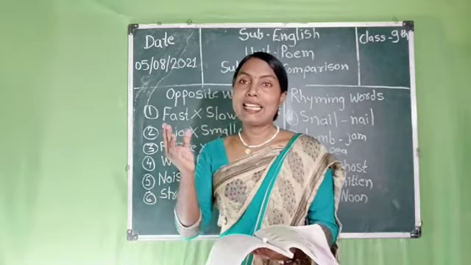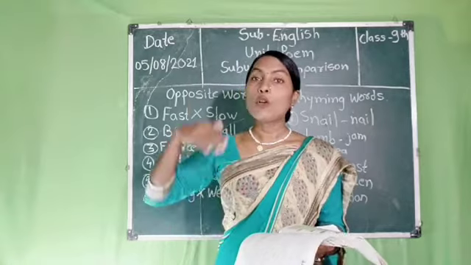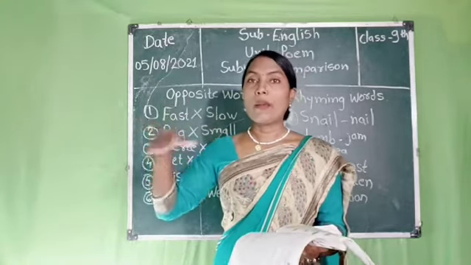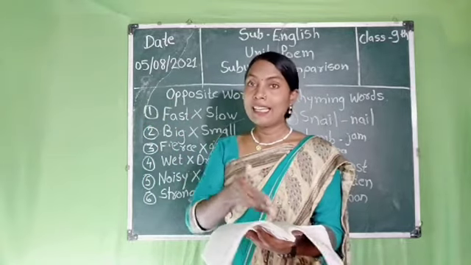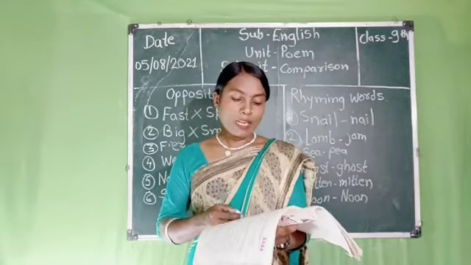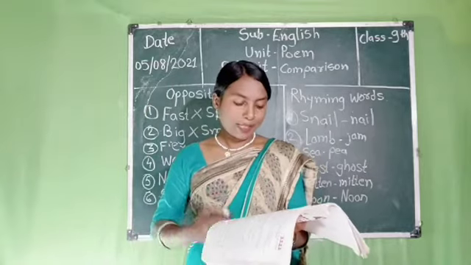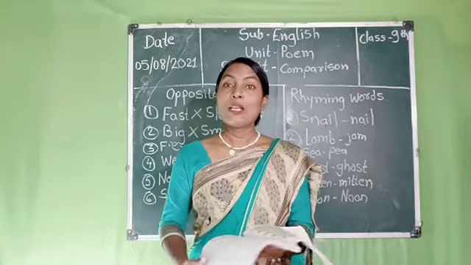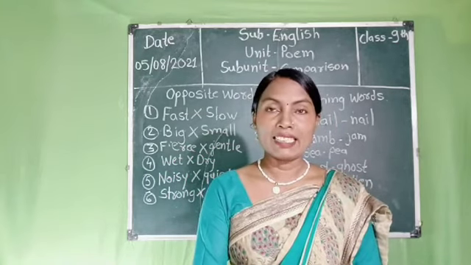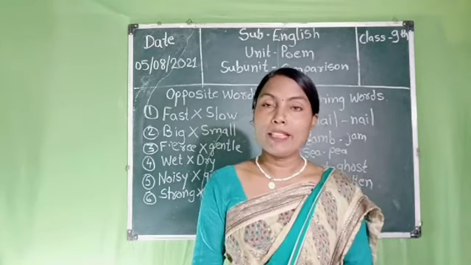Next students, in the last line the poet asks us to use our minds and make other rhyming words and opposite words. In the last line the poet says the world is full of opposites. So think of some yourself. You must think and ask me something, any other words. Okay students, so that is the poem named Comparison.